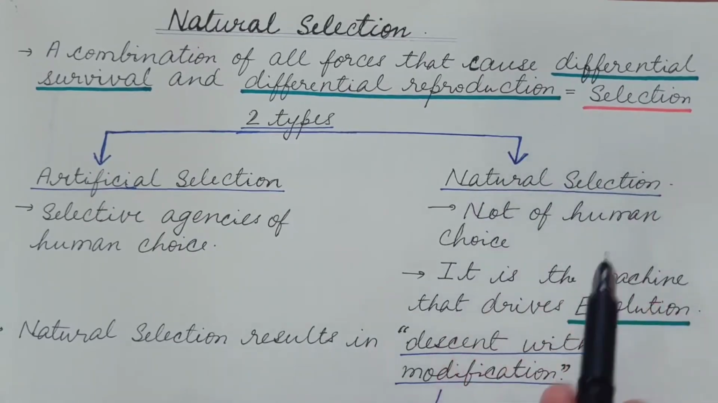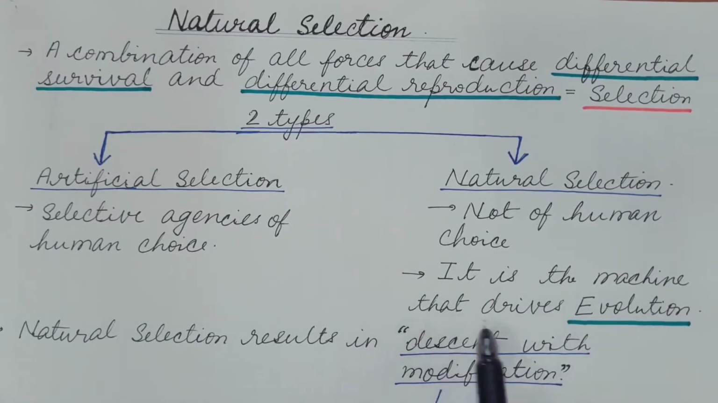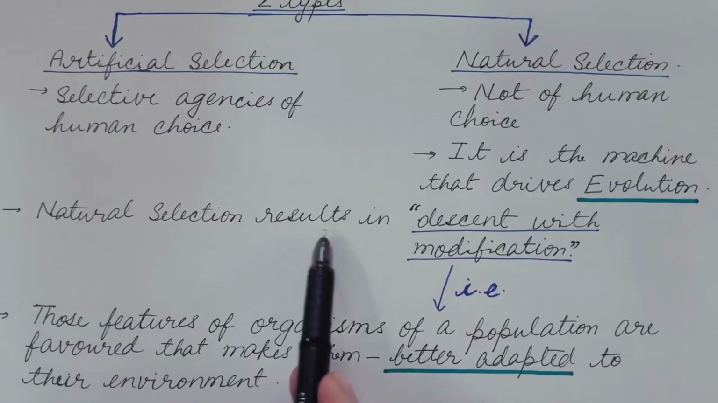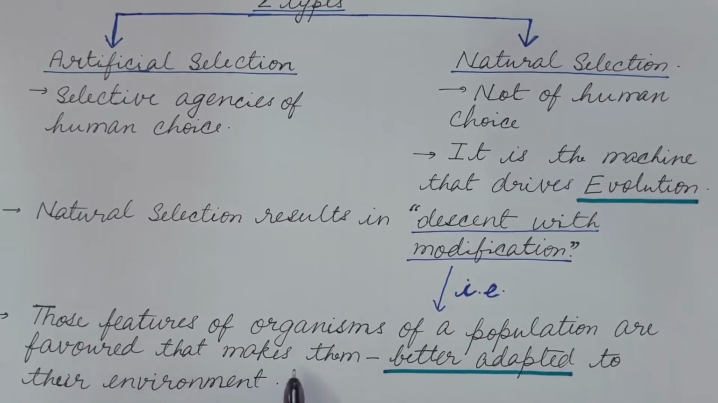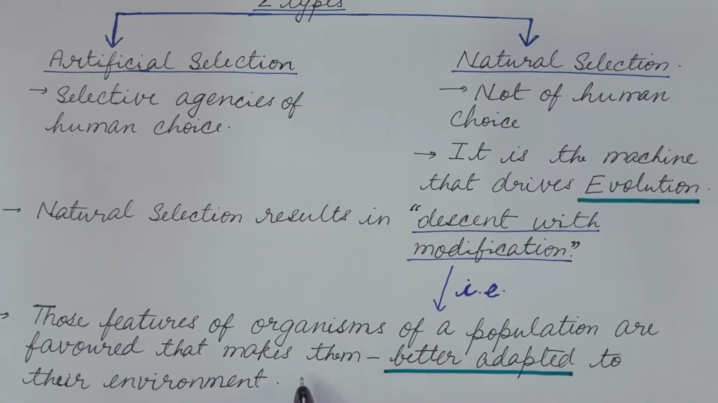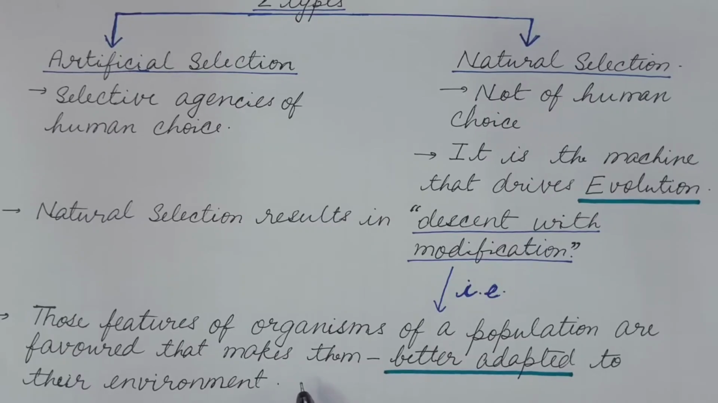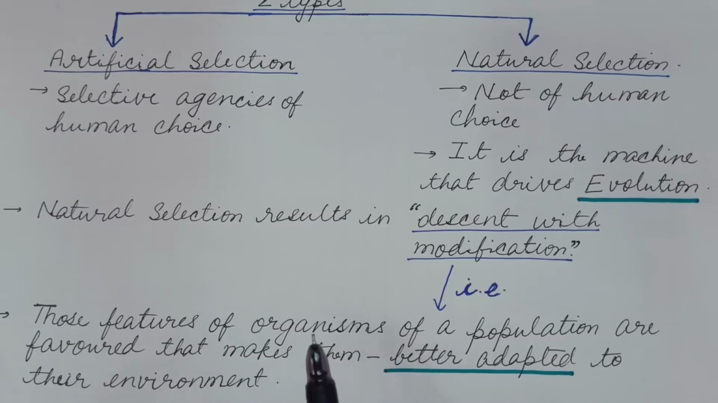So what can we tell about natural selection? It is the machine that drives evolution, or in other words, evolution is driven by natural selection. Natural selection results in descent with modification. That is, those features of organisms of a population are favored that make them better adapted to their environment, or those are responsible for the better adaptation of any individual or organism to their environment.